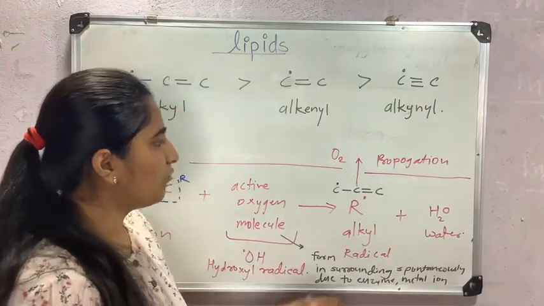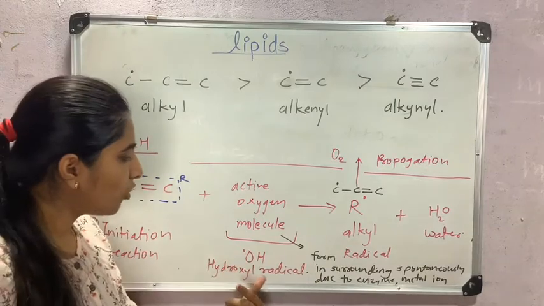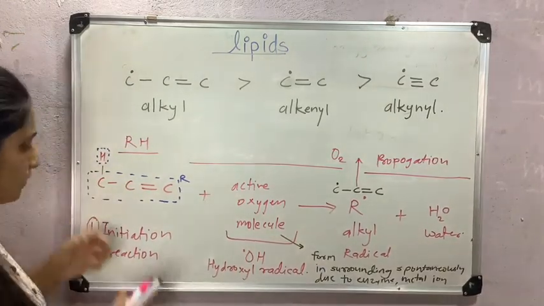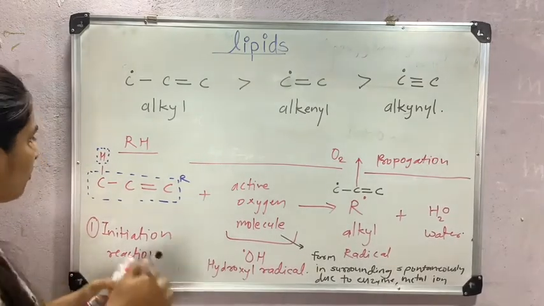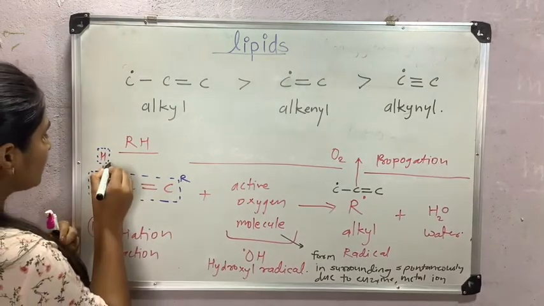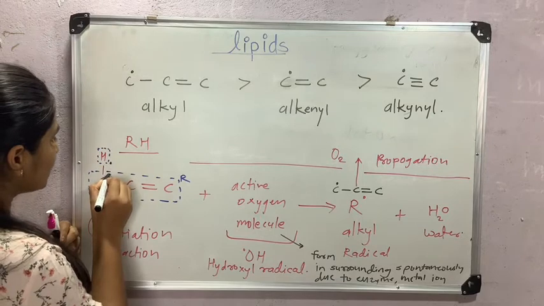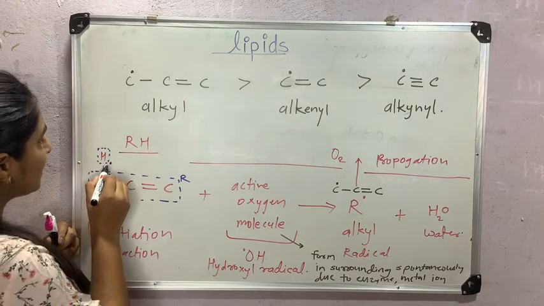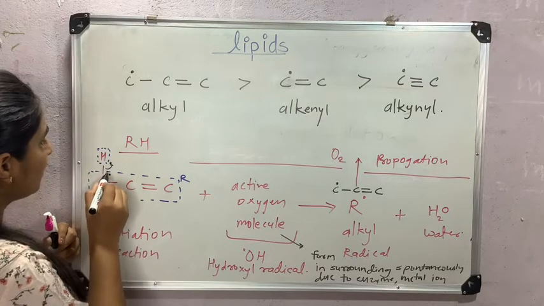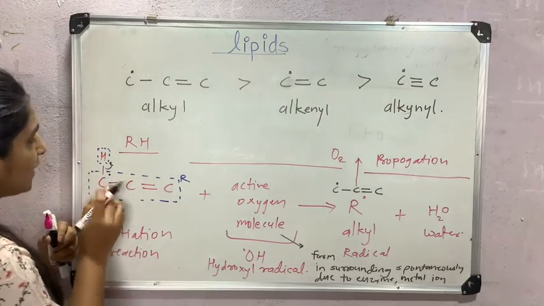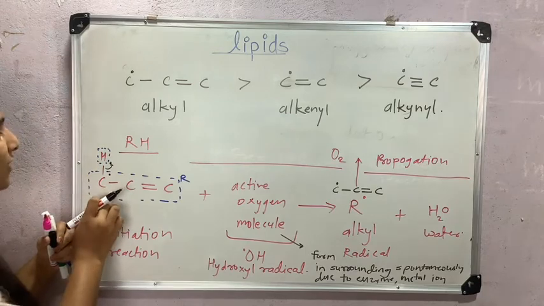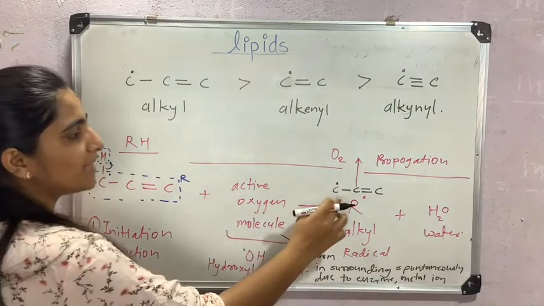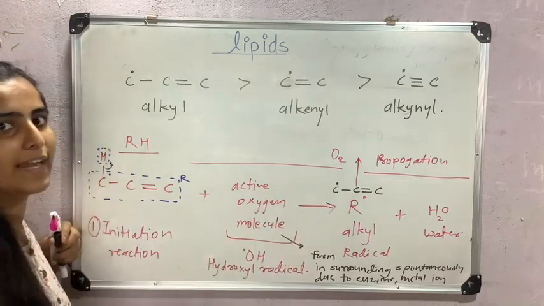See here, this hydroxyl radical will withdraw this hydrogen. Actually a bond is formed by 2 electrons, right? Now this hydrogen will take this electron and escape, and this electron will remain on this carbon atom, and this single electron present on this carbon atom is the free radical.